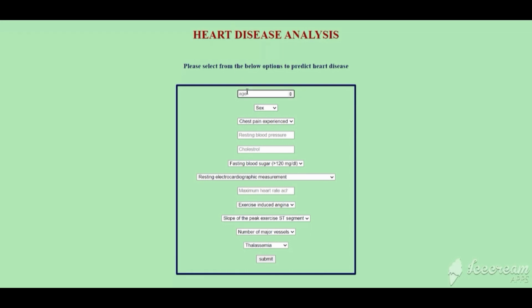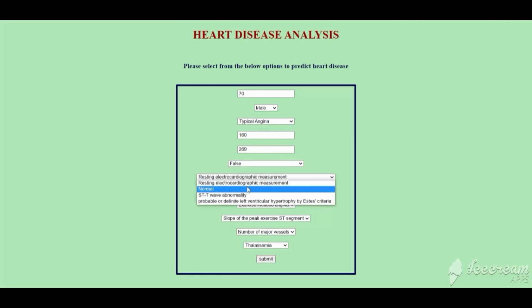For example, in age I can put 70, then gender is male, then chest pain experienced is typical angina, then resting blood pressure is 160, then cholesterol is 269, then fasting blood sugar is not there, then this is normal.